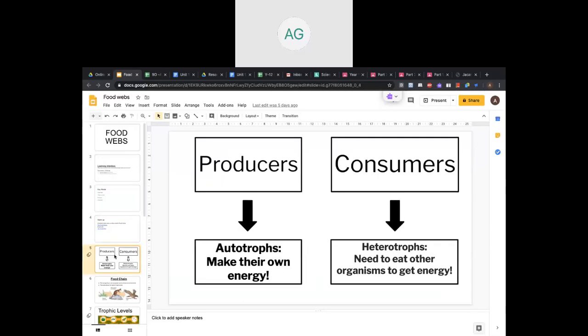So producers and consumers. Everyone should know that by now: producers are the organisms that are able to produce their own food and get energy from it, and they are also known as autotrophs. And consumers consume food produced by the producers. So they are also known as heterotrophs. They need to eat other organisms to get their energy.